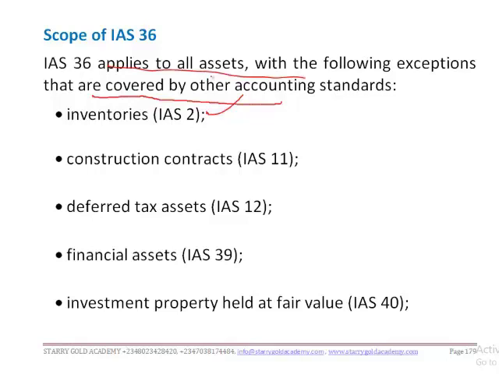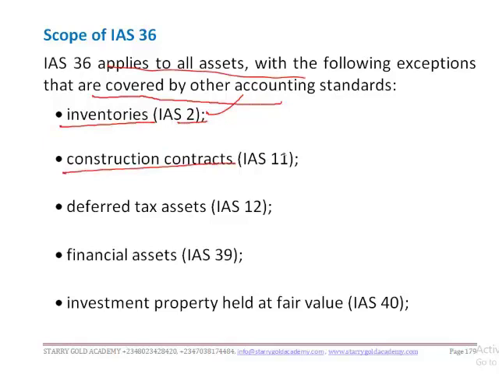This is in order to avoid double treatment or conflict in the treatment of such transactions, so it's better to stick to one standard. Such as inventories: transactions covering inventories are discussed under IAS 2.